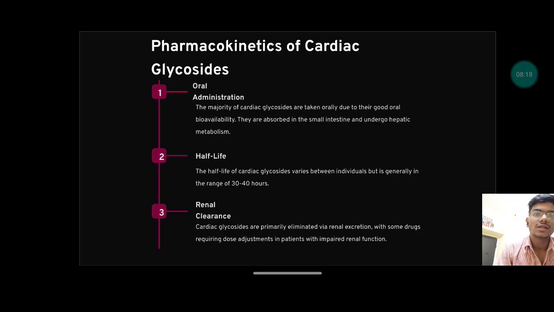Renal clearance. Cardiac glycosides are primarily eliminated by renal excretion, with some drugs requiring dose adjustment in patients with impaired renal function. Glycosides are excreted by the kidneys, but in case of renal dysfunction, means in case of renal failure, at that time we have to adjust some drugs in order to allow it to work.